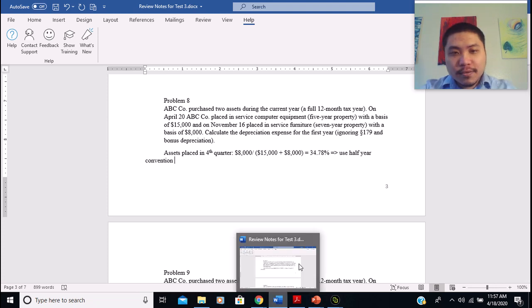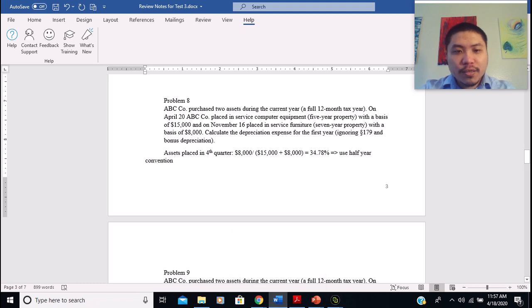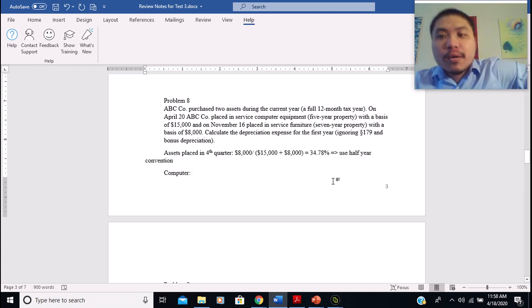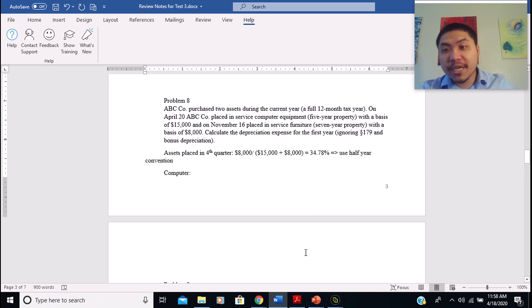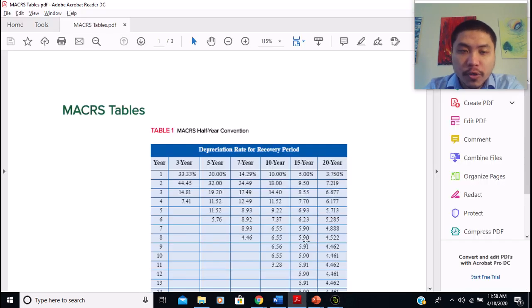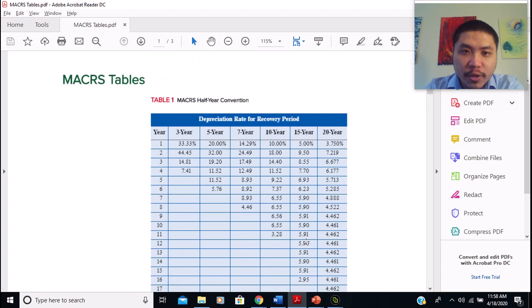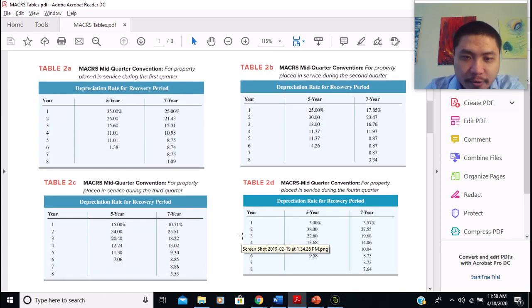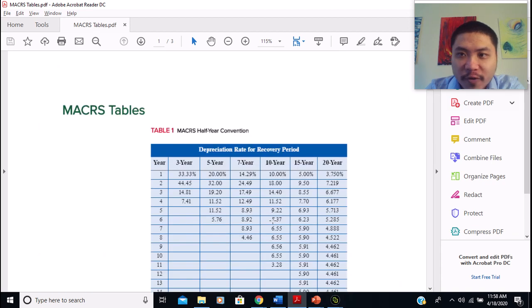So with that, now we can calculate the depreciation expense for each of the assets. Let's start with the computer. Since we know that we're going to use the half-year convention, we're going to look at the MACRS table. Here we have the MACRS table for half-year convention, and we have the MACRS table for mid-quarter convention right here. But we're going to look at the half-year convention table, because that is what we're going to use for this problem.